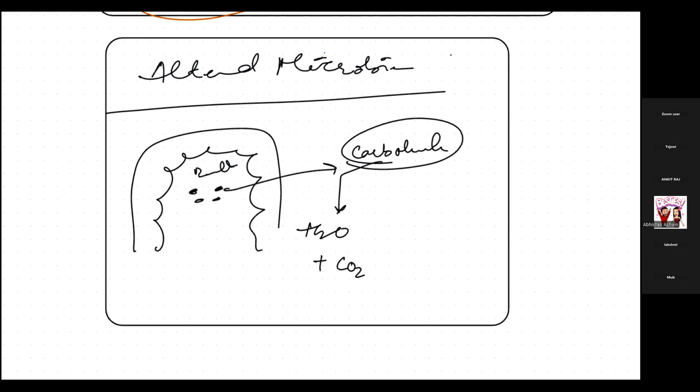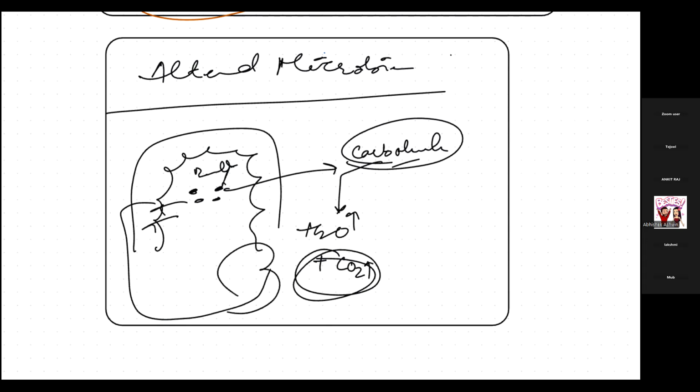Let's suppose in you the bacteria was able to digest carbohydrate up to a limit of 5. Now in this particular person, the bacteria has doubled the function, and is able to digest carbohydrate up to a level of 10. So H2O is going to increase and CO2 is going to increase, and definitely gastritis issues will be there. Then of course, when carbohydrate is there, water will come into the lumen and it will stretch, then the stretch receptors will go to the CNS, and the CNS will say, you're having more pain, not only mild pain. So in an altered microbiome, gastritis will be there, or maybe pain involvement can be there.